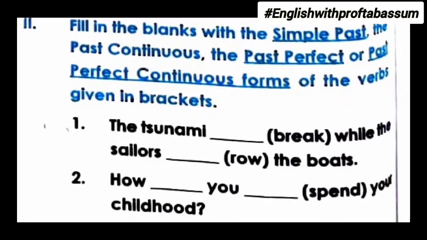Why were? Because for past continuous tense we use was or were plus V1 plus ing. So sailors is plural. So we'll use were rowing. And the shorter action here is that the tsunami broke. So that's why it is simple past tense. So simple past tense of break is broke.